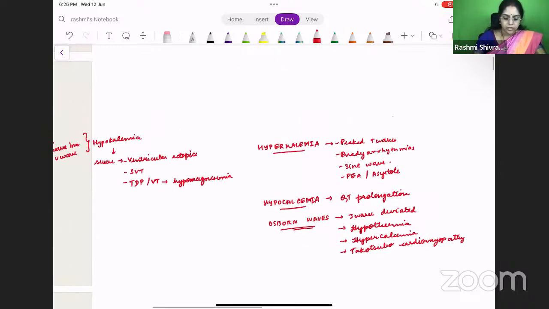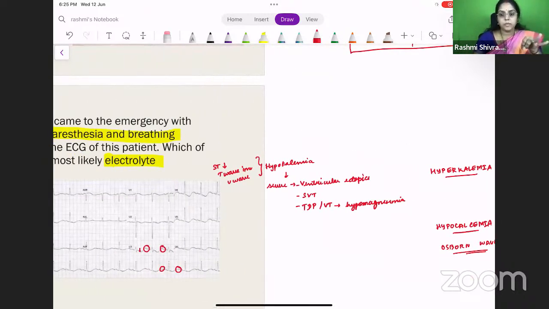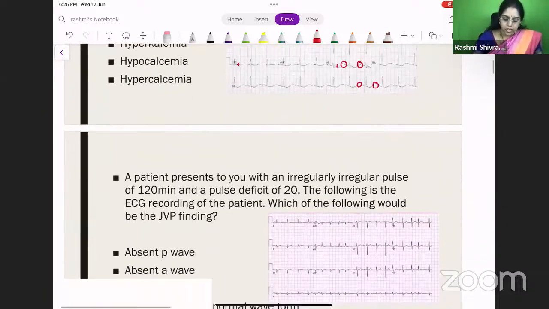So we have now discussed the basic electrolyte abnormalities and the ECG findings. Okay, I hope it's clear. We have discussed hypokalemia, hyperkalemia, hypocalcemia, and where Osborne waves are seen. Right? Okay. So let's move on to the next question.